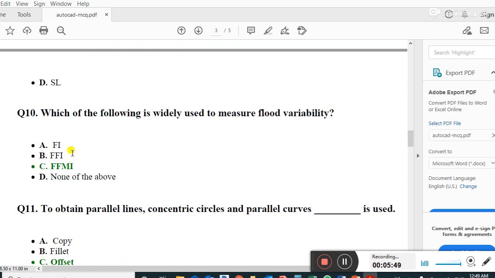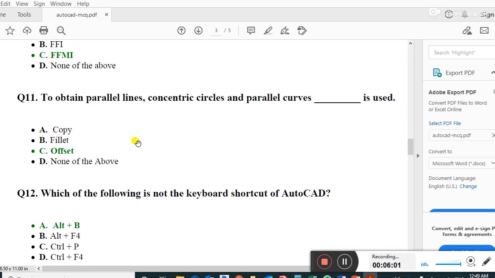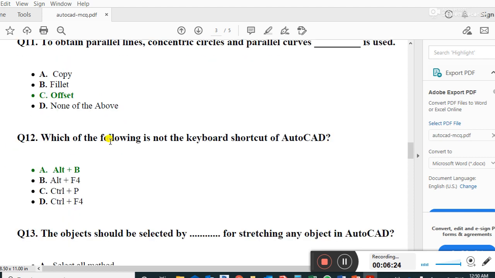Guys, which of the following is widely used to measure flat variability? FFMI, the right answer. To obtain parallel lines, concentric circles and parallel curves, offset is used. We use offset to obtain parallel lines, concentric circles, and parallel curves. Guys, this is very important.